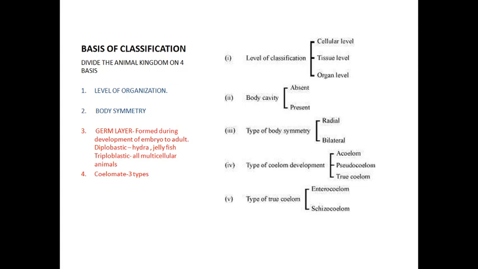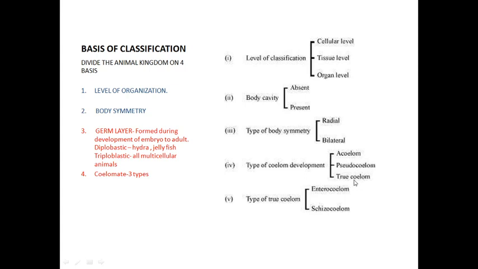The cellular level example: what is the phylum for the example? Porifera. Next one is bilateral. The bilateral is again classified into three types. What are they? Acoelomate, pseudocoelomate, and true coelomate. Acoelomate example is Platyhelminthes, and pseudocoelomate is Aschelminthes. For acoelomate only one phylum, and for pseudocoelomate also only one phylum.